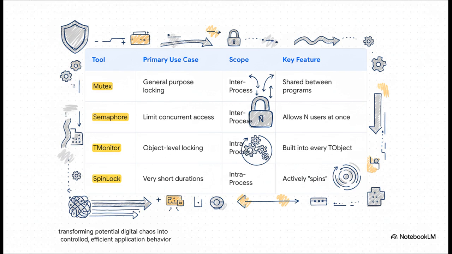Then you have the Semaphore. The best way to think of this one is like a bouncer at a club with a velvet rope. It only lets a certain number of threads in at a time, maybe 3, maybe 10. After that, there's the Monitor, which is this really simple and efficient lock that's built right into objects inside a single program. And finally, for super, super short waits, you have the spin lock. Instead of going to sleep, the thread literally just spins in a little loop, asking, is it free yet? Is it free yet? So yeah, different tools for different problems.